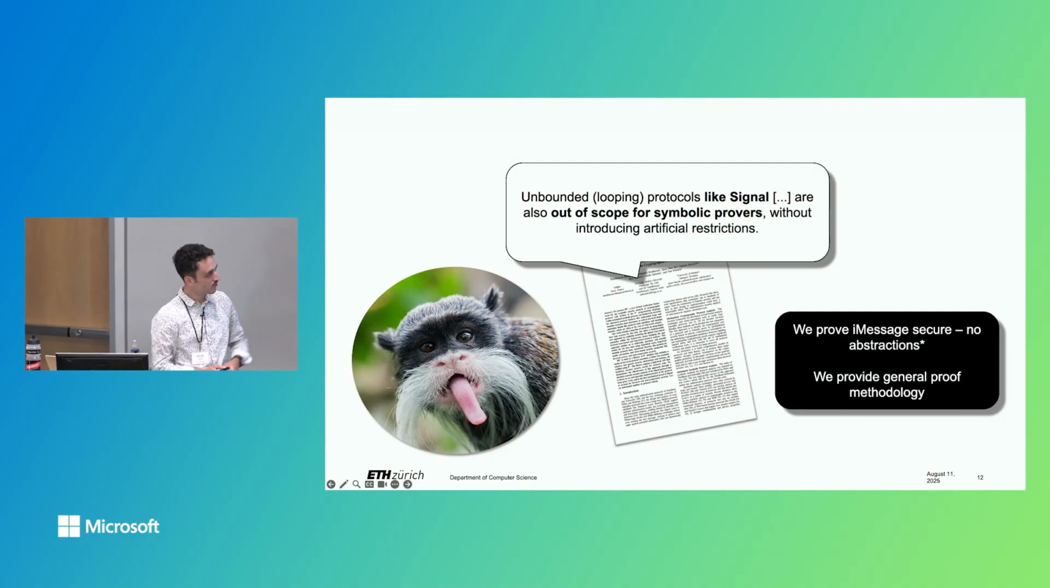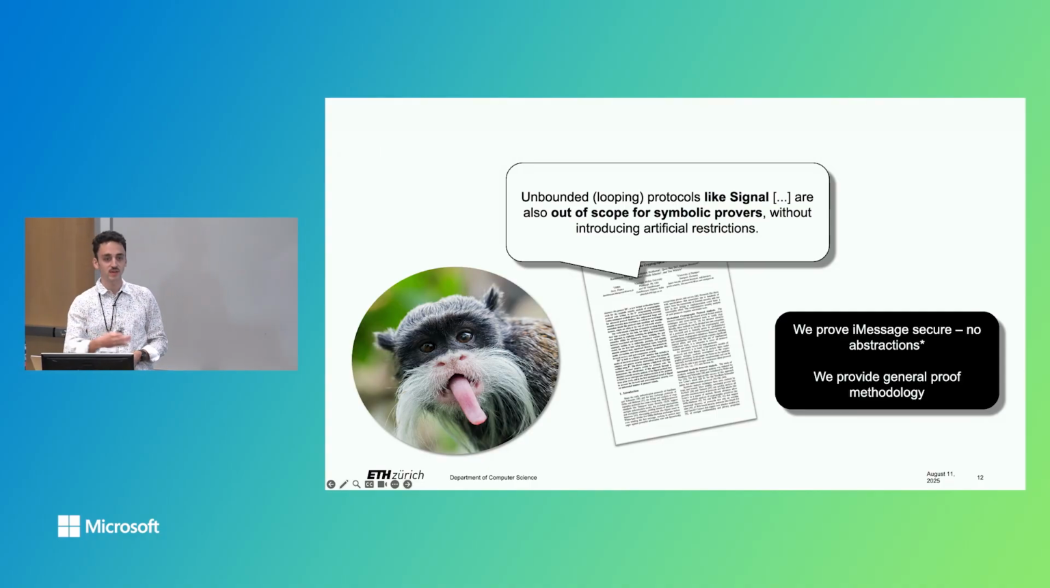So what's the footnote with no abstractions? I just told you that, for example, we prove it secure in the symbolic model, which is itself an abstraction, but we do not introduce, let me call them non-standard abstractions, beyond the abstractions that our tool already has by being the tool that it is.